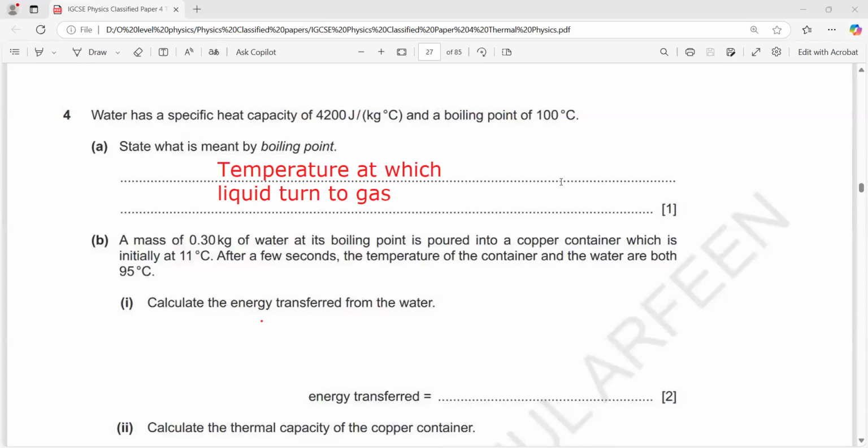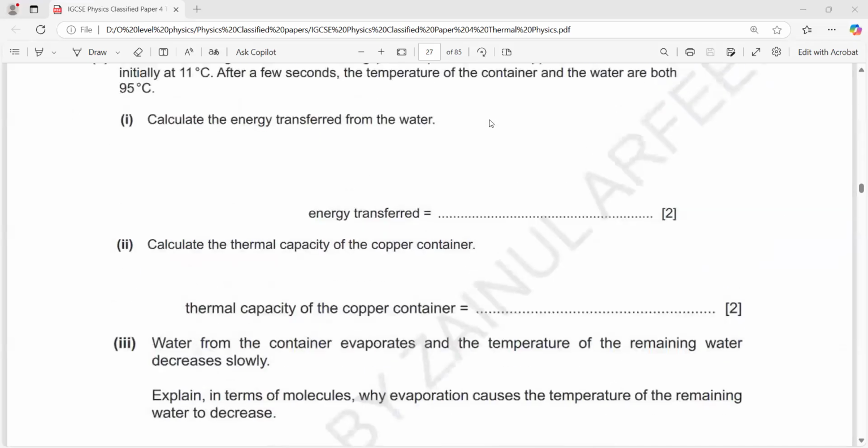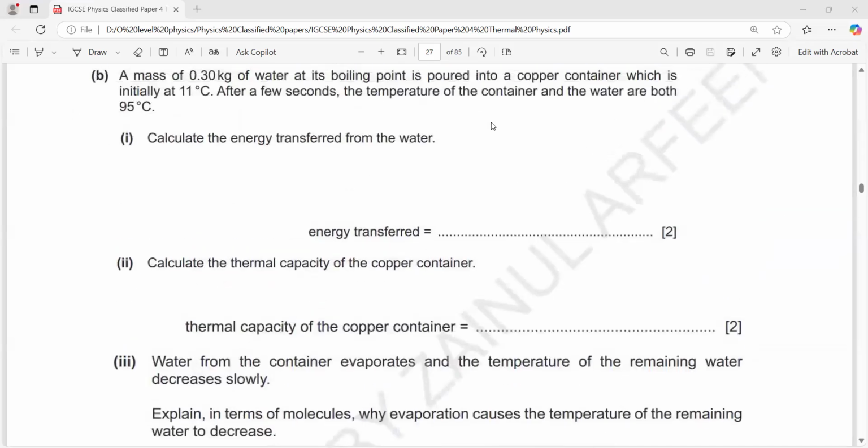If you write the temperature at which the atmospheric pressure equals the vapor pressure, that is also correct, but not related to the explanation here. Here you just need to mention a temperature at which a liquid turns to gas. And when a liquid turns into a gas, at that point, atmospheric pressure equals vapor pressure. That is the explanation of a boiling point, but not the definition. The definition is the temperature at which a liquid turns into a gas.